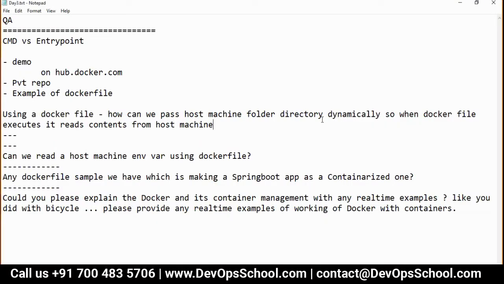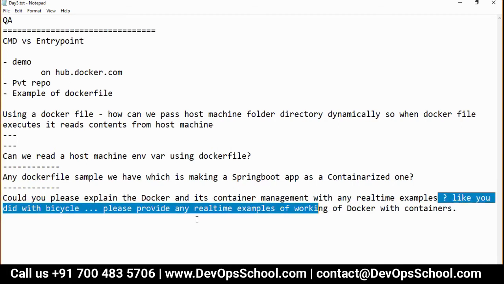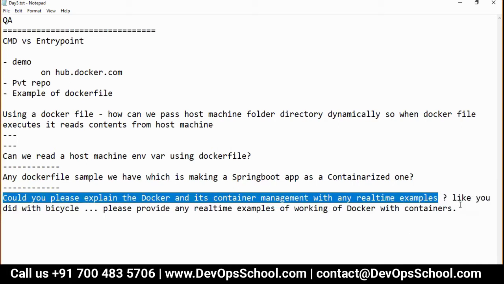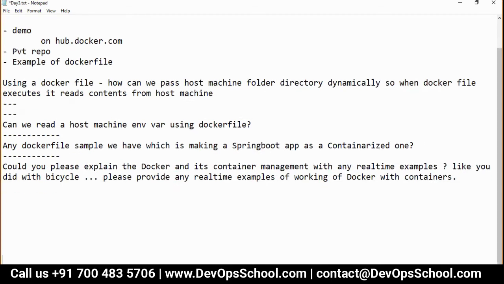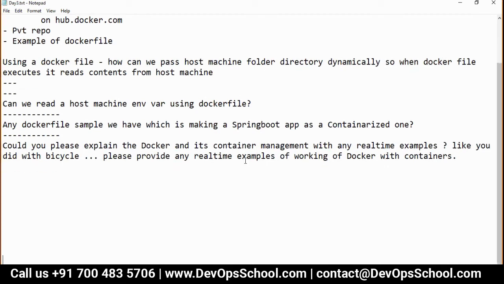Okay, so the question someone has asked: could you please explain Docker and its container management with any real-time example? See, whenever we learn something, we want to correlate our learning with a real-time example. But actually, you need to understand that we were doing the real-time only, all the time. We were not doing anything like learning. We were doing the real-time only.